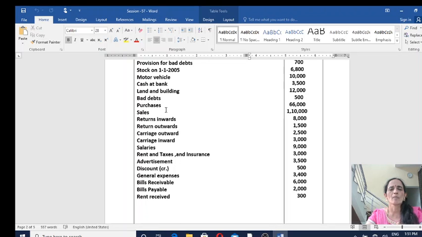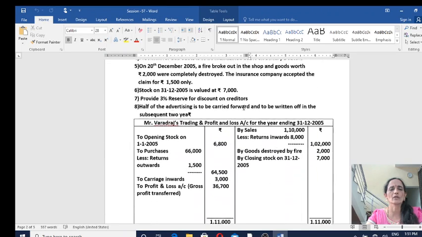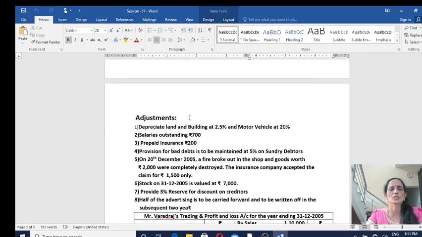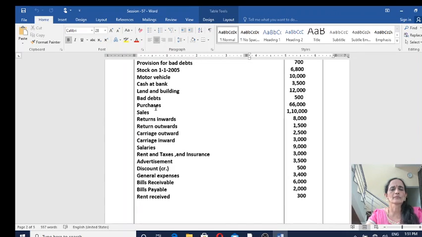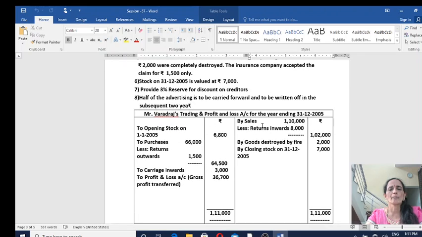Now next, purchases must come under trading account. So on the debit side of trading account, record it as To purchases 66,000. Then you have sales, record it on the credit side. By sales 1,10,000, record it in the inner column.